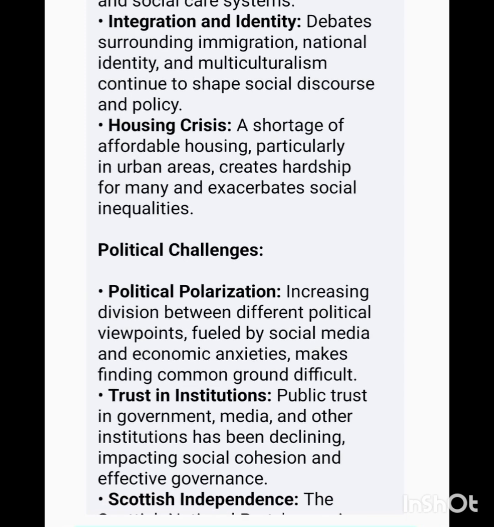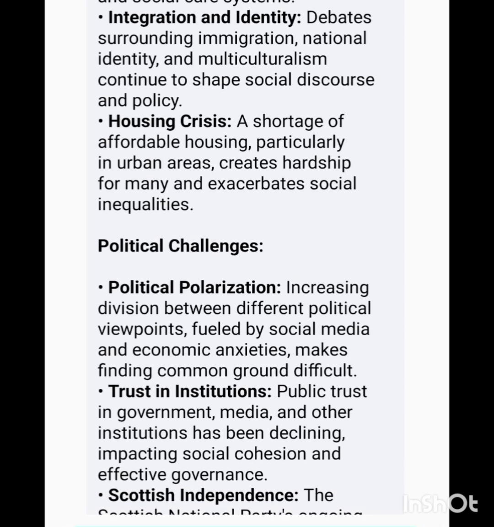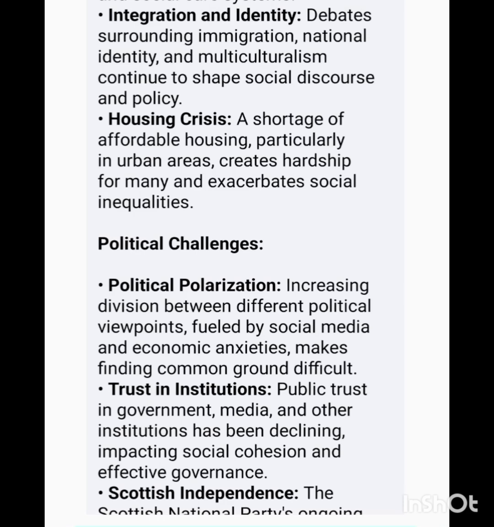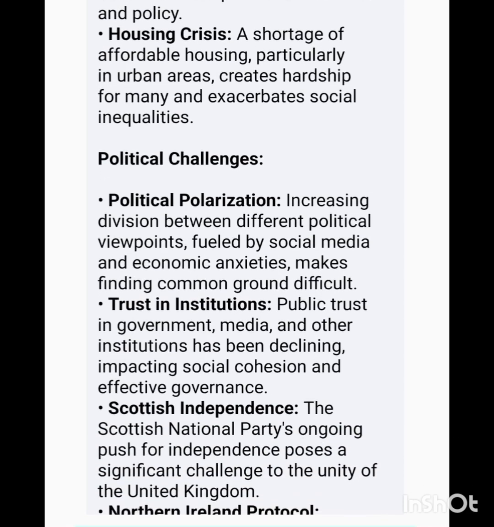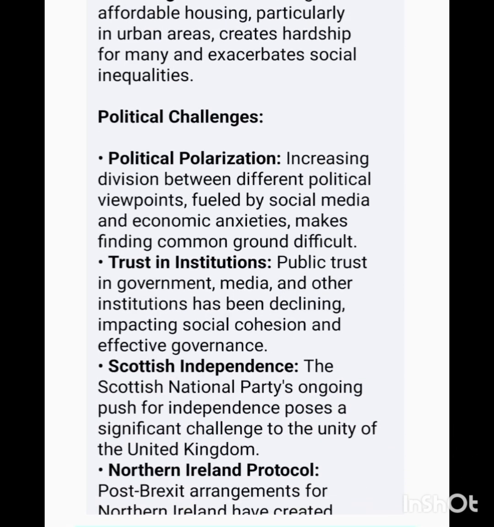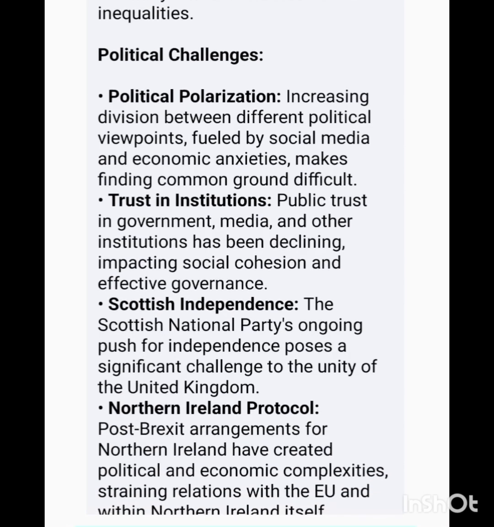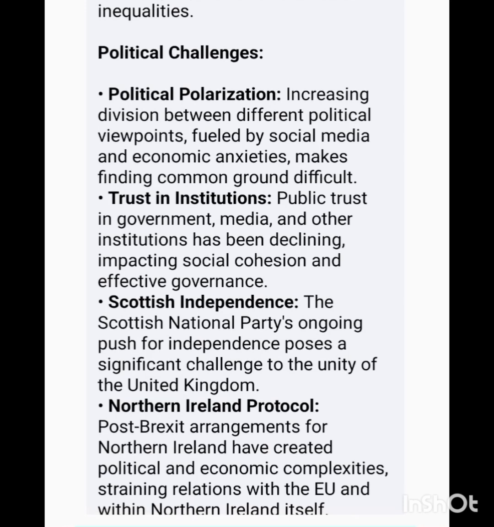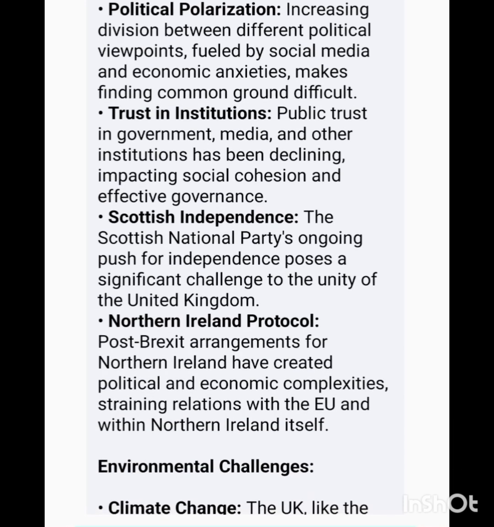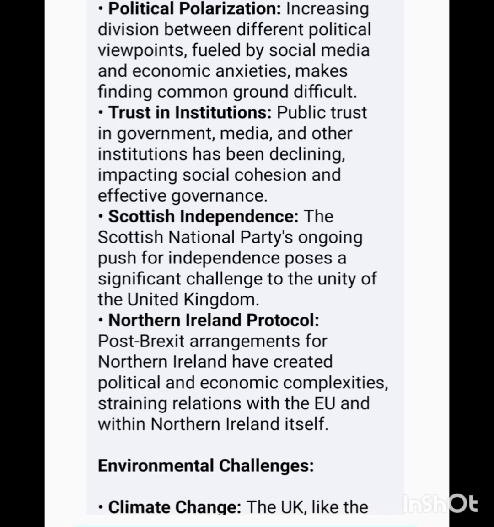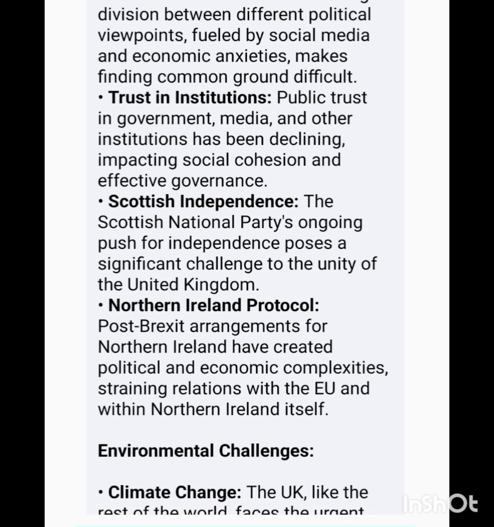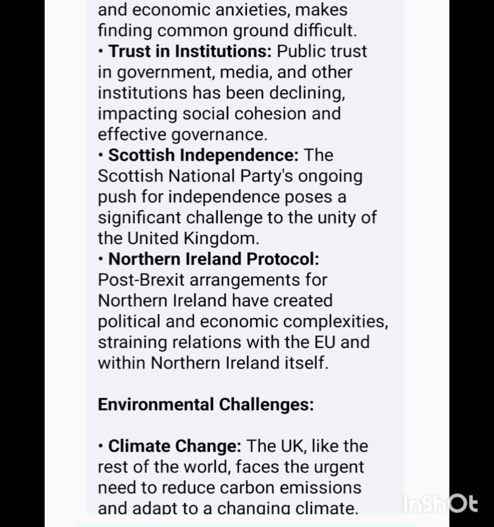Housing crisis. A shortage of affordable housing, particularly in urban areas, creates hardship for many and exacerbates social inequalities. Political challenges. Political polarization. Increasing division between different political viewpoints, fueled by social media and economic anxieties, makes finding common ground difficult. Trust in institutions. Public trust in government, media, and other institutions has been declining, impacting social cohesion and effective governance.